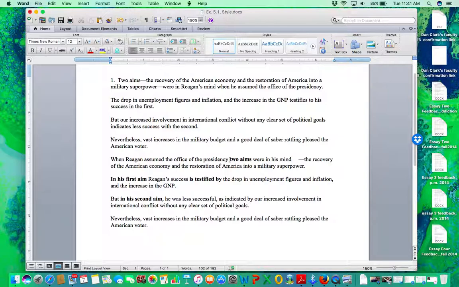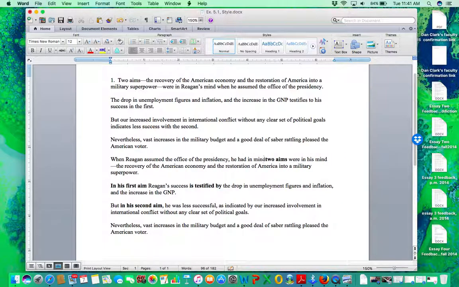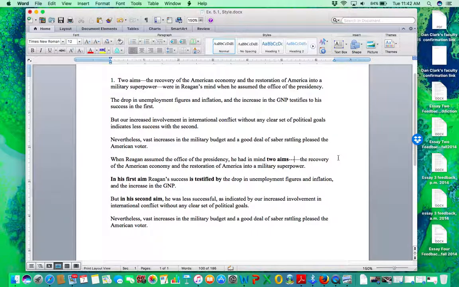We could do this. Here, I know what we'll do. When Reagan assumed the office of the presidency, he had in mind two aims. Ah, yes. He had in mind two aims. There we go. Now I get that two aims right before the dash. Okay, so in a sense, that's really the end of the sentence. Okay, nice. And then we get the aims. So now it's even better.